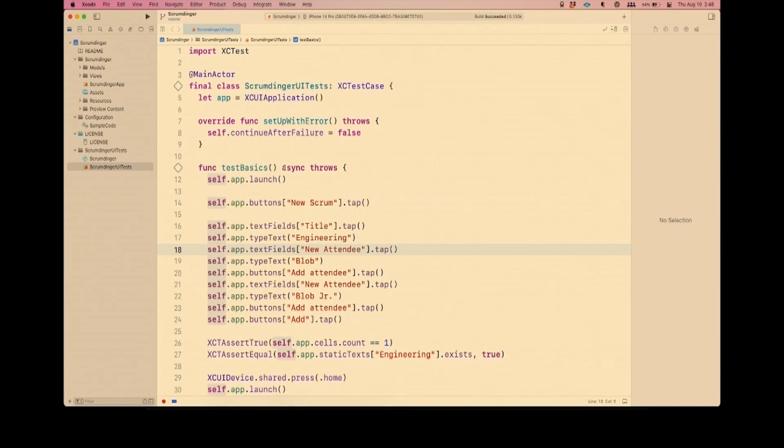But one of the cool things about UI testing is that no matter how your app is built, you always have the ability to write a UI test because it's just literally loading it up in the simulator, simulating tapping around on the screen, and you just assert what is displayed on the screen after. So it doesn't matter what your app is doing. Usually you can write a UI test. And so I wrote one for this app, completely unchanged. I'm going to run it, and I'll describe what the test is doing as it's running.